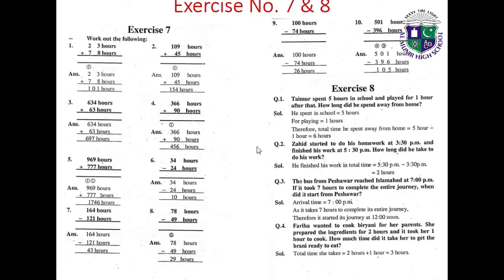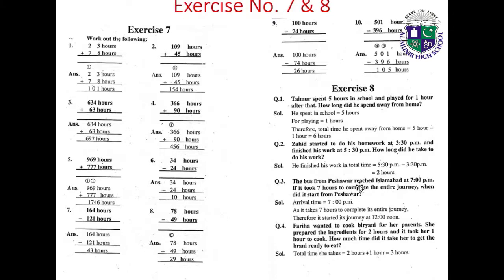Zahid started to do his homework at 3:30 p.m. and finished his work at 5:30 p.m. How long did he take to do his work? He finished his work in total time 5:30 p.m. minus 3:30 p.m. equals 2 hours. 3 hours 30 minutes and 5 hours 30 minutes.